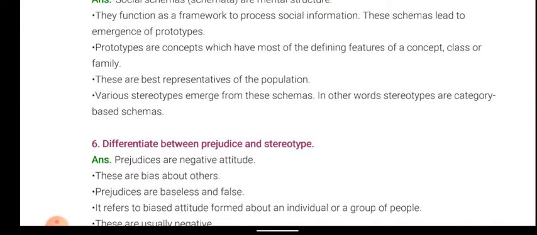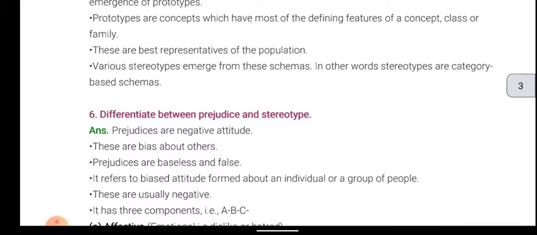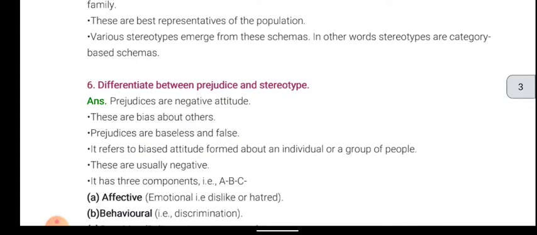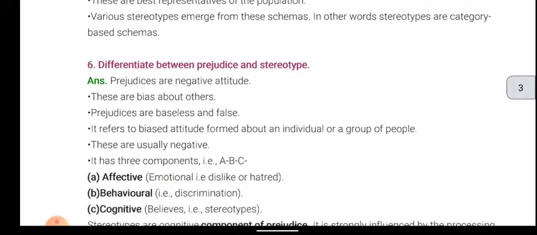Prototypes are concepts which have most of the defining features of a concept, class or family. These are the best representatives of the population. Various stereotypes emerge from these schemas. In other words, stereotypes are category-based schemas.